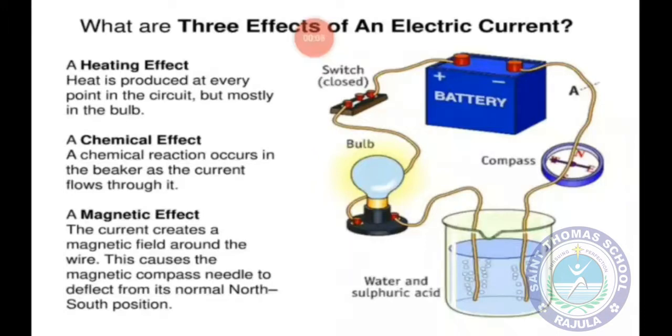So many devices work on the heating effect of electric current. For example, electric iron, electric heater, etc. Okay. Now what is chemical effect? A chemical reaction occurs in the beaker as the current flows through it.